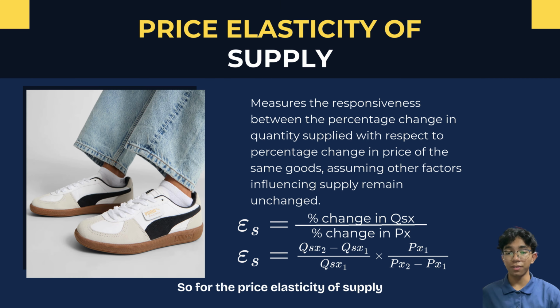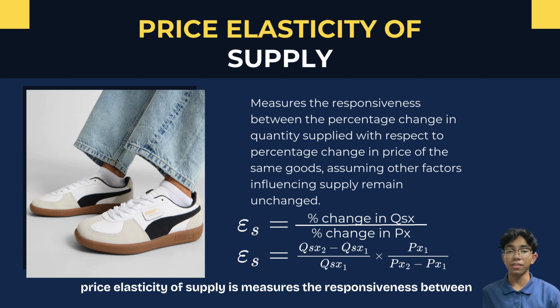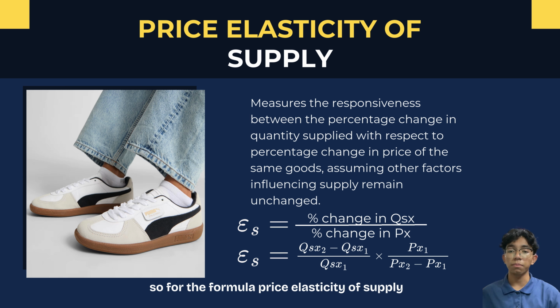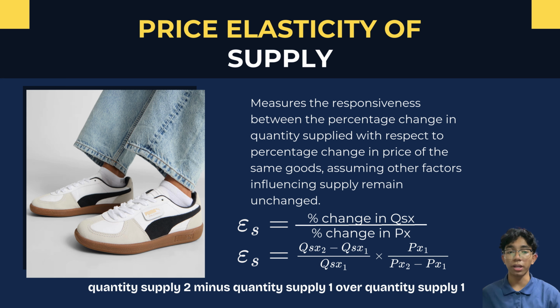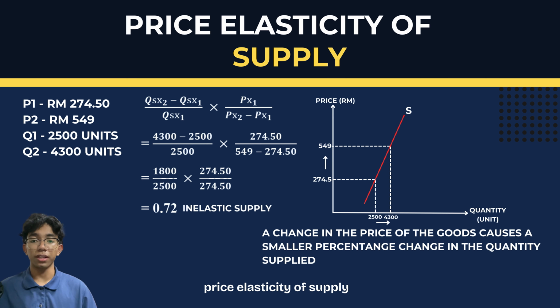So, for the price elasticity of supply, price elasticity of supply is to measure the responsiveness between the percentage change in quantity supply with respect to the percentage change in price of the same good, assuming other factors influencing supply remain unchanged. For the formula, price elasticity of supply is percentage change in quantity supply over percentage change in price. The other formula is quantity supply 2 minus quantity supply 1 over quantity supply 1, times price 1 over price 2 minus price 1.